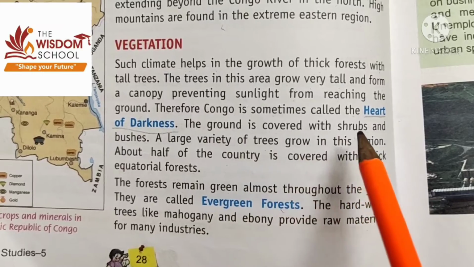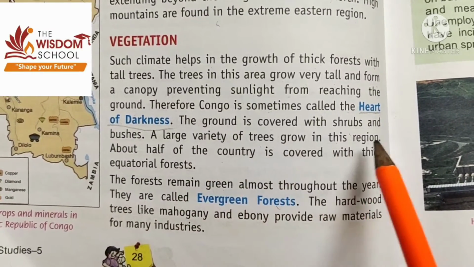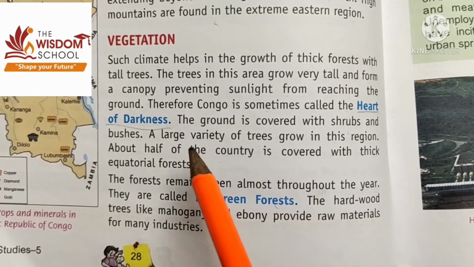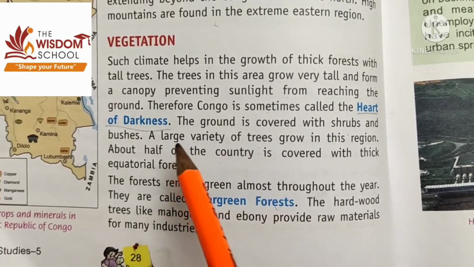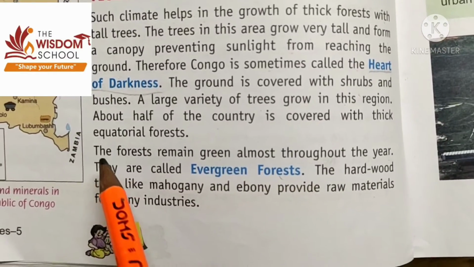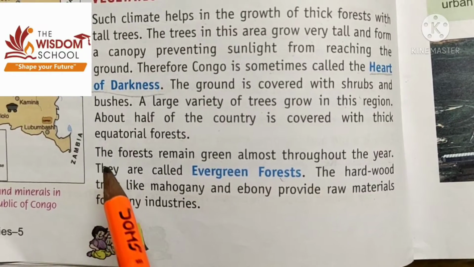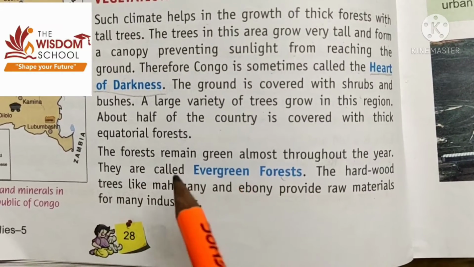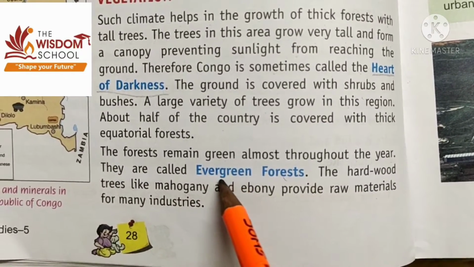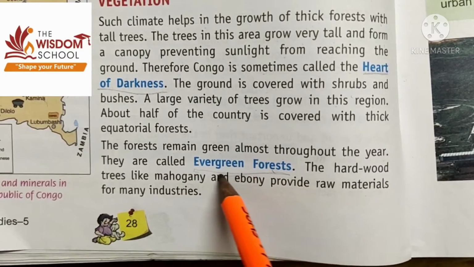On the ground there are shrubs and bushes. A large variety of trees grow in this region. Because of hot and humid climate, the forests remain green almost throughout the year, and because of that they are called evergreen forests.